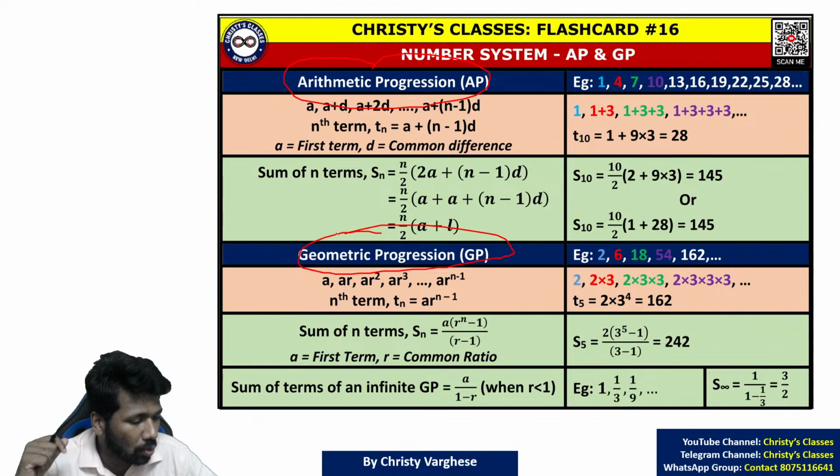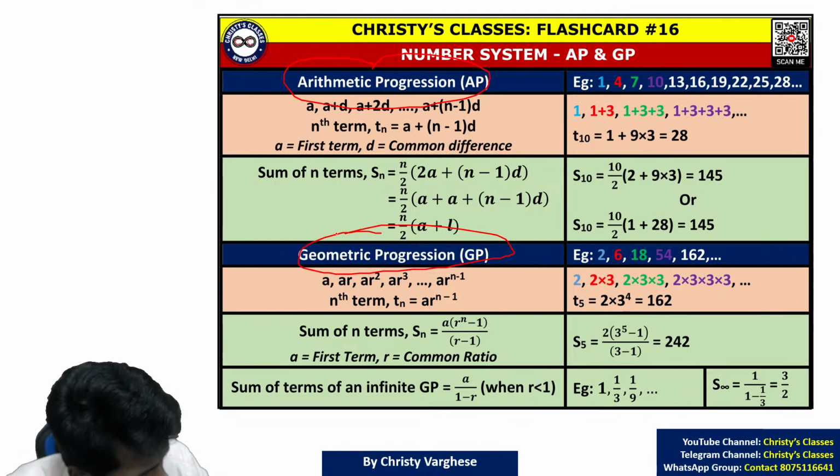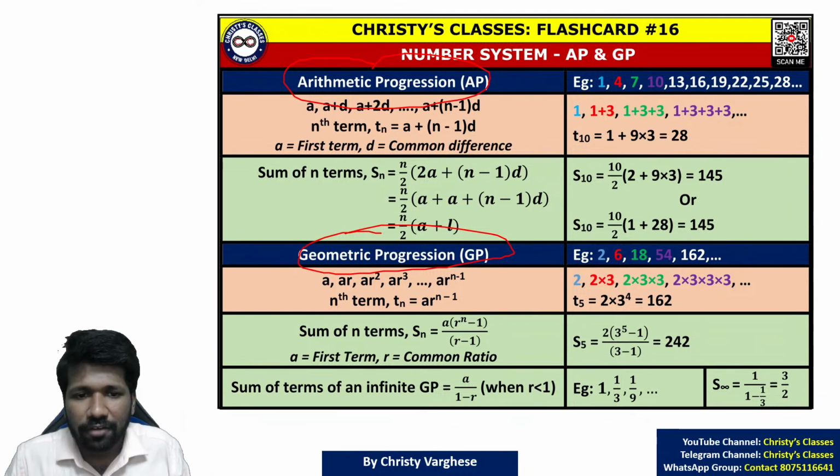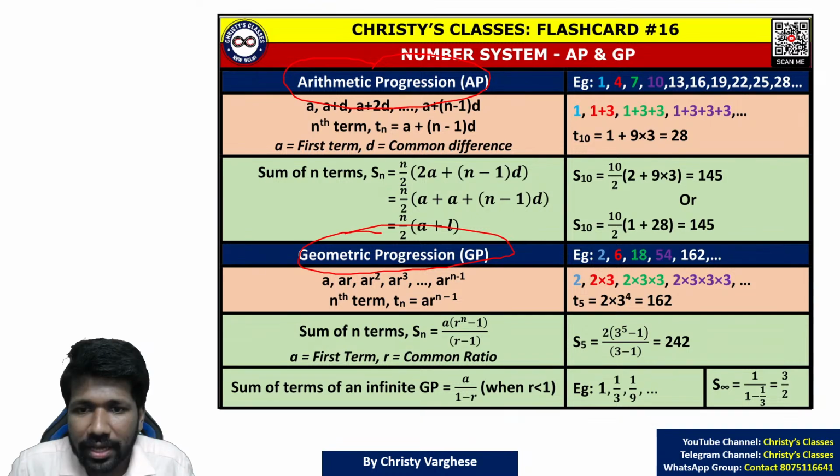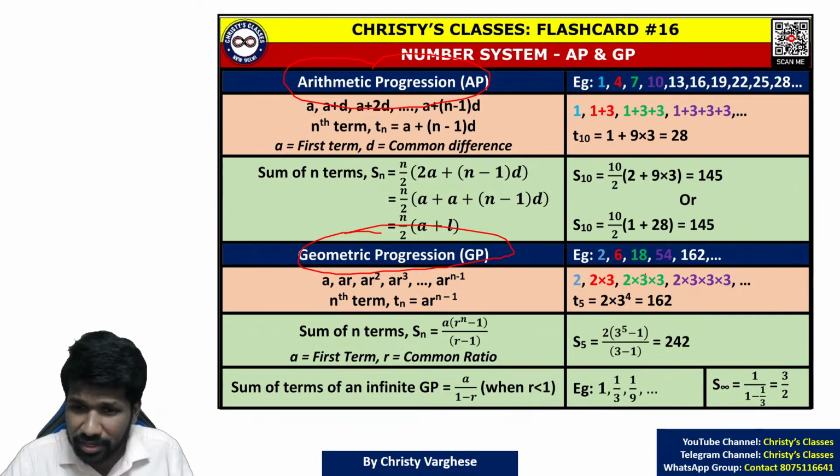Arithmetic progression. I hope all of you know what is an arithmetic progression. A progression which has a common difference, that is called arithmetic progression. For example, the example that I have written here: 1, 4, 7, 10, 13, 16, 19.